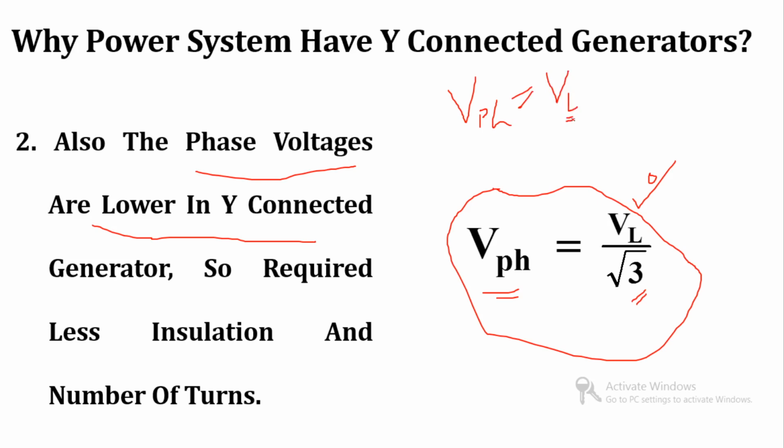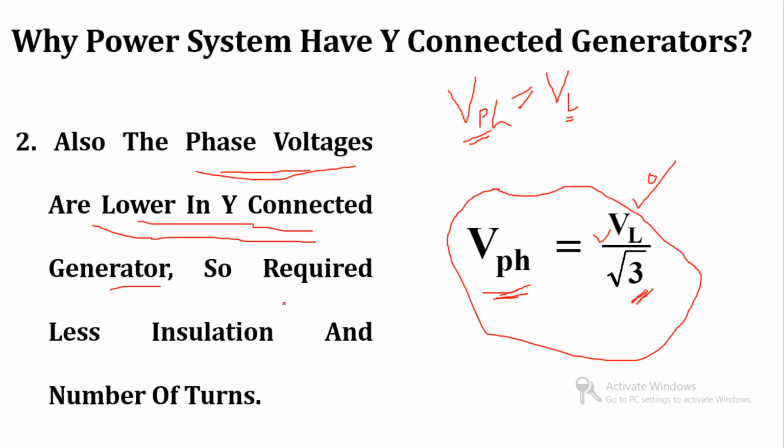So whatever the value of line voltage, that total voltage will appear across the phase. In star, the phase voltage is 1 by root 3 times the line value. So the phase voltages are lower in a star connected generator.